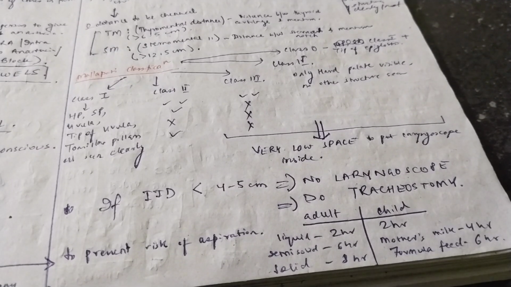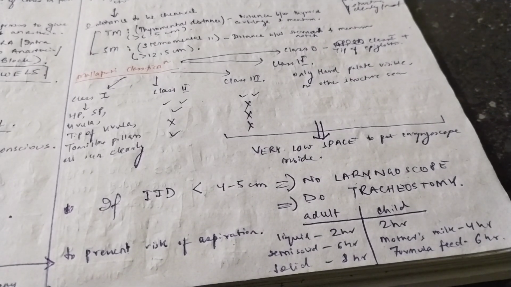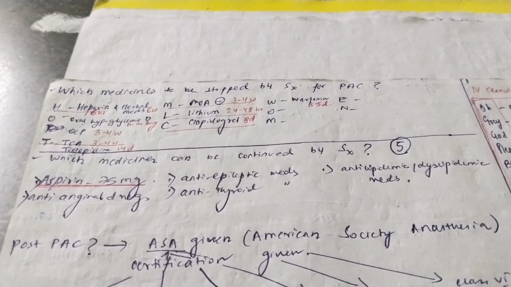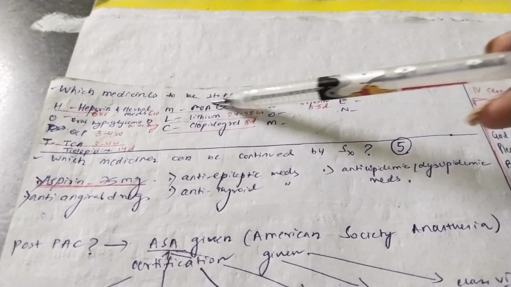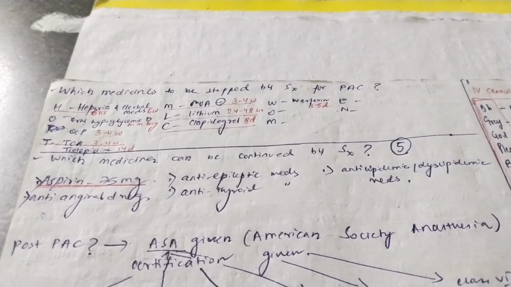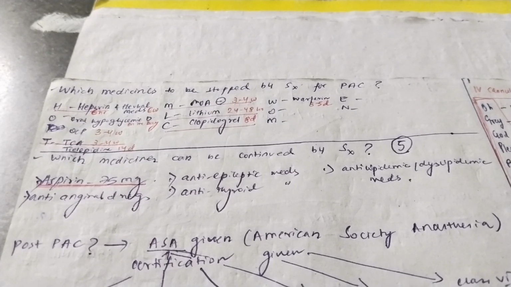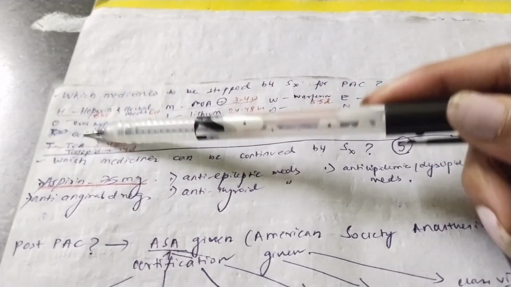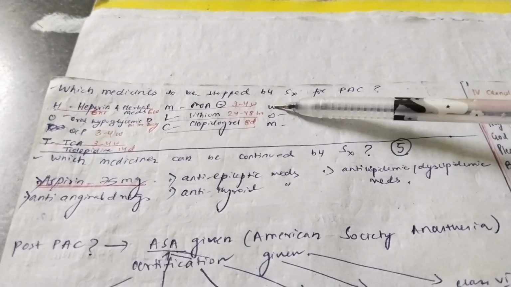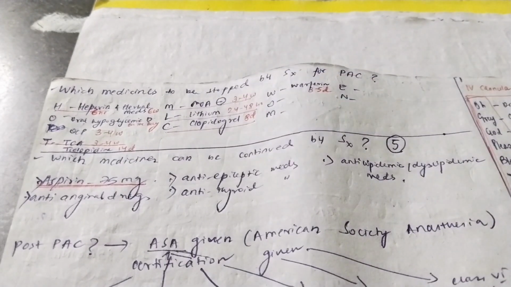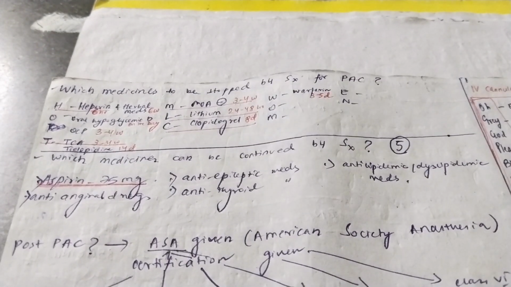Okay. Now we will move on to the comorbidities and medicines which need to be stopped before anesthesia, before surgery. Now there are some medicines which need to be stopped before surgery for pre-anesthetic checkup, and there are certain medicines which can be continued. Here are the medicines which have to be stopped, and these are the medicines which can be continued. You can remember the medicines which have to be stopped before surgery by a mnemonic called HOT MLC WOMEN. Now from H you have 2 medicines, that is heparin and herbal medicines.